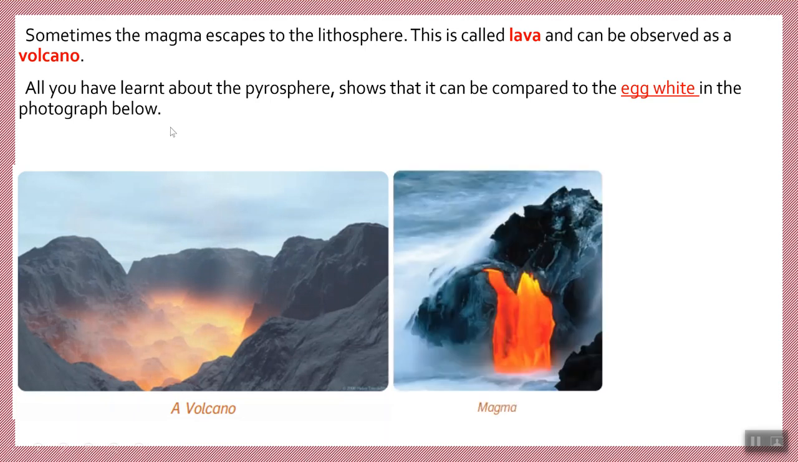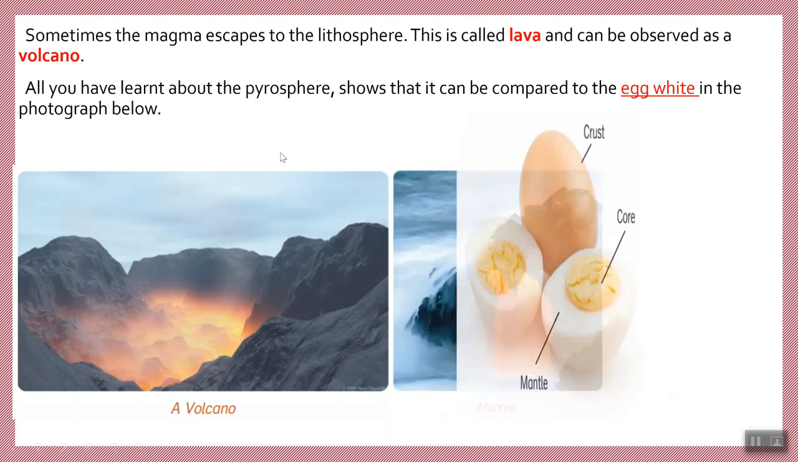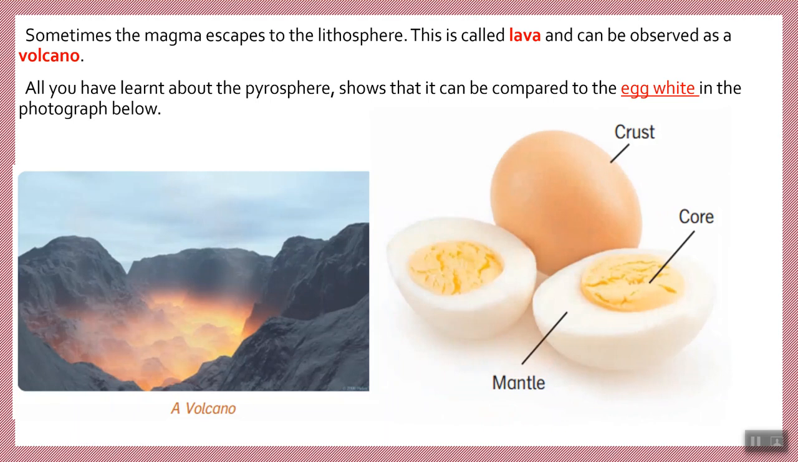So all you have learned about the pyrosphere shows that it can be compared to the egg white. When you look at the white part of the egg, we can say that it is the mantle. So it looks clear, doesn't it?